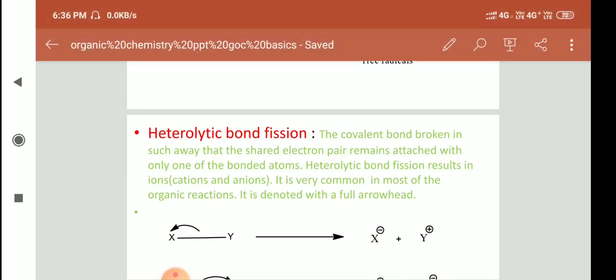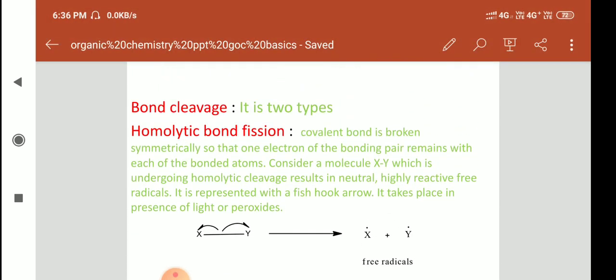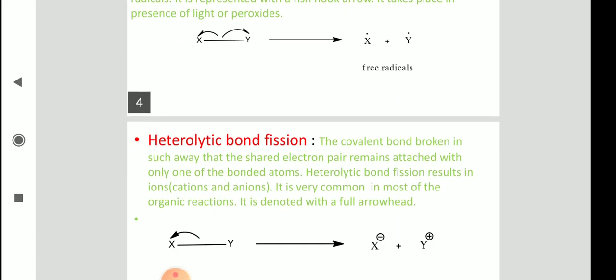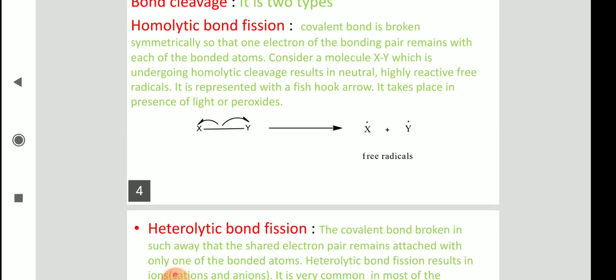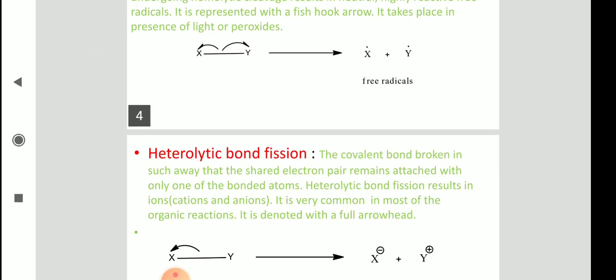One more thing I want to tell you is that homolytic cleavage generally takes place when the bonded atoms have equal or the same electronegativity, the same atoms. Between the same atoms, if a bond is there, preferentially it will undergo homolytic cleavage. Carbon and hydrogen have almost the same electronegativity, so hydrocarbons generally undergo homolytic fission or cleavage.